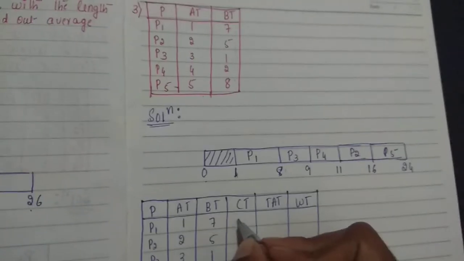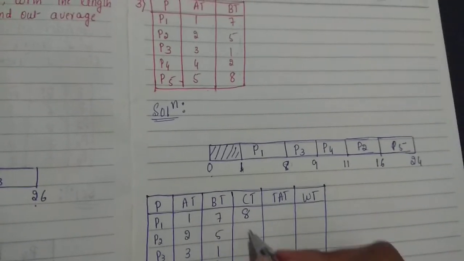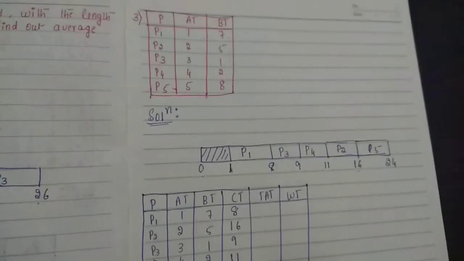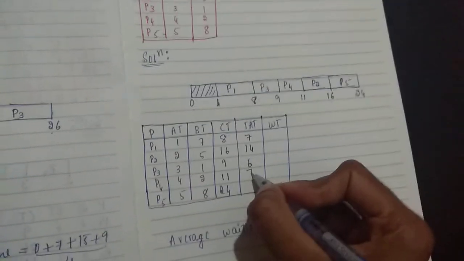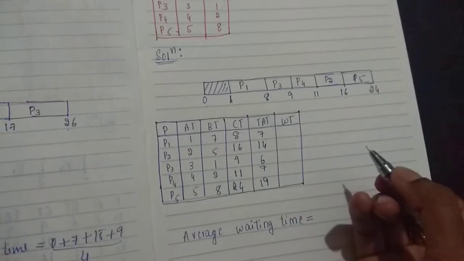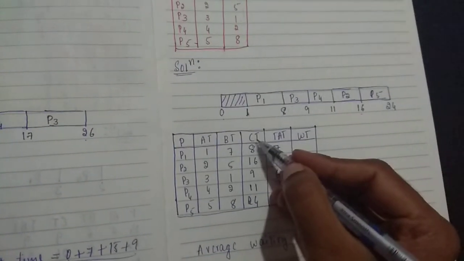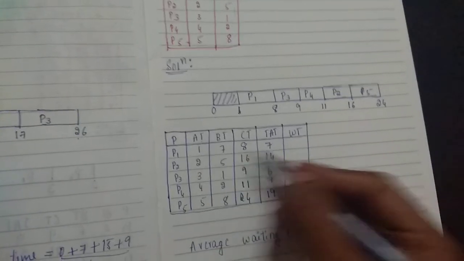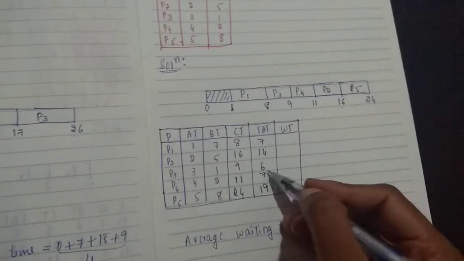Now you need to write the completion time. P1 is completed at 8, and P2 at 16. Don't get confused: chart drawing is different, table is different. So 16, and 9, 11, 24. Look at the chart and write the completion time. For turnaround time, apply the formula CT minus AT: 7, 14, 6, 7 and 19. How did I get this? Apply CT minus AT: 8 minus 1 is 7, 16 minus 2 is 14, 9 minus 3 and so on.